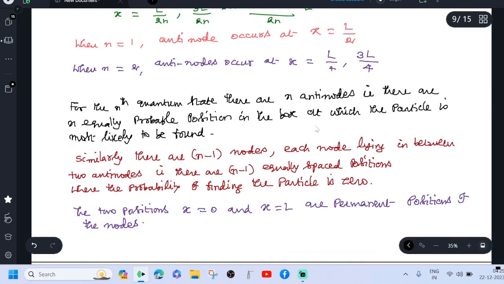For the nth quantum state, there are n antinodes. That is, there are n equally probable positions in the box at which the particle is most likely to be found. Similarly, there are n minus 1 nodes, each node lying in between two antinodes. That is, there are n minus 1 equally spaced positions where the probability of finding the particle is 0. The two positions x equal to 0 and x equal to L are permanent positions of the nodes.